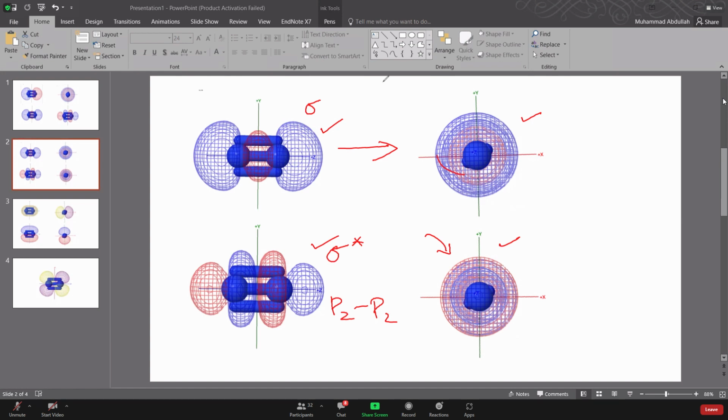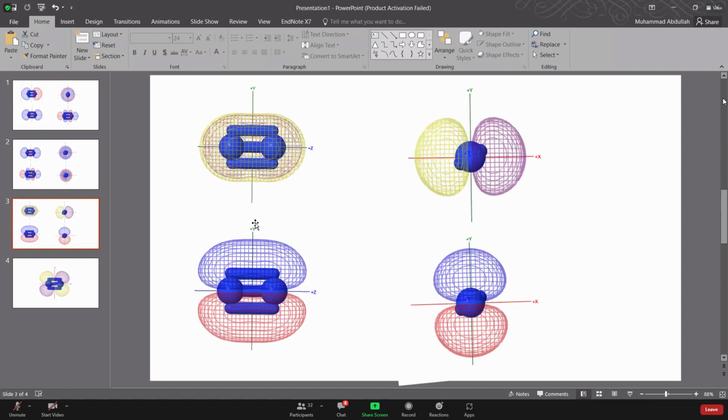So let's look at the pi orbitals. So here we are. जैसे मैंने कहा था कि पी एक्स और पी वाई का सेम केस होता है, since in all these diagrams एक्स एक्सिस इज पॉइंटिंग टुवर्ड्स यू. सो इस केस में so it's slightly easy to visualize py here.